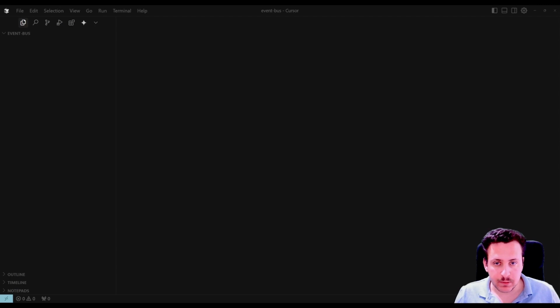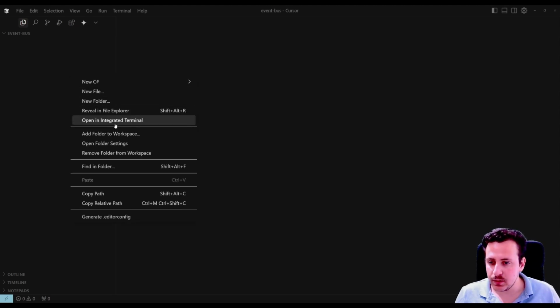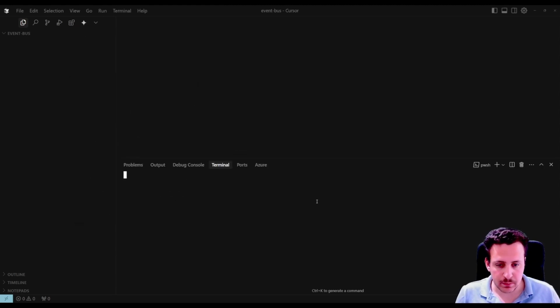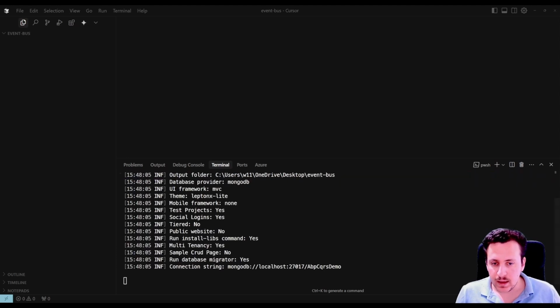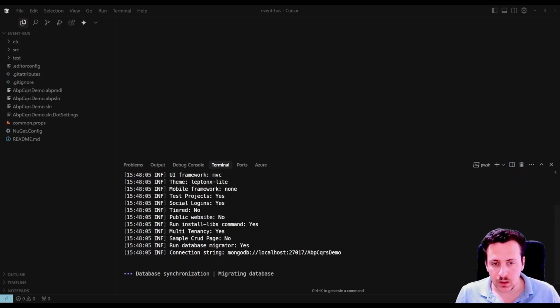Okay, now let's create our application. I open the Cursor code editor, and we can create a brand new ABP application using the ABP CLI. I will open the integrated terminal and use the abp new command, and we'll set the UI as MVC and the database provider as MongoDB. This command will set up a modular ABP solution with a clean layered architecture, and it includes the MVC UI and uses MongoDB as the database provider.